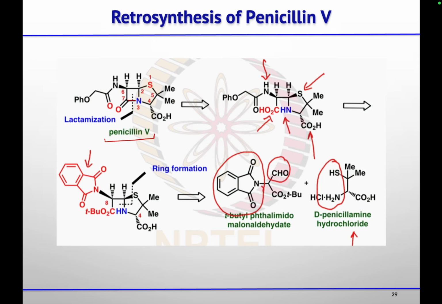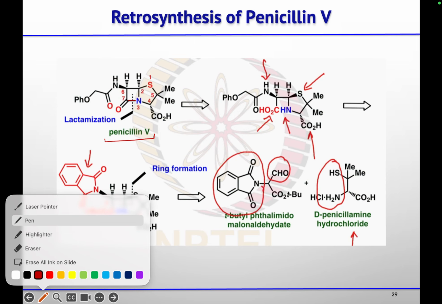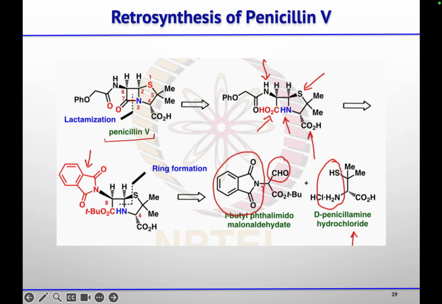So the beta lactam ring could be obtained by doing this lactamization, from this acid and this amine. Then you have on one side a five membered ring, and on another side you have this nitrogen substituted with this acyl group. So easily one can get this from the phthalimide.